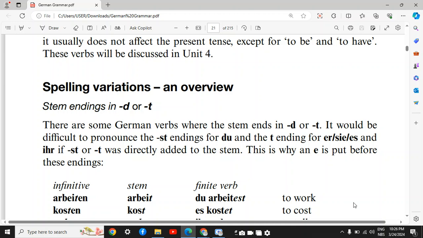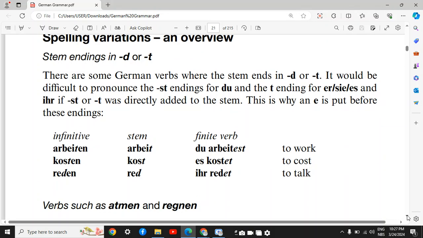So the stem ends in T, and if we don't add the E, then we would have du arbeitst. That's a bit difficult to pronounce. That's why we need to add an E. And then we have du arbeitest, kosten, es kostet, reden, ihr redet. The same applies for the verb reden because the stem ends in D.